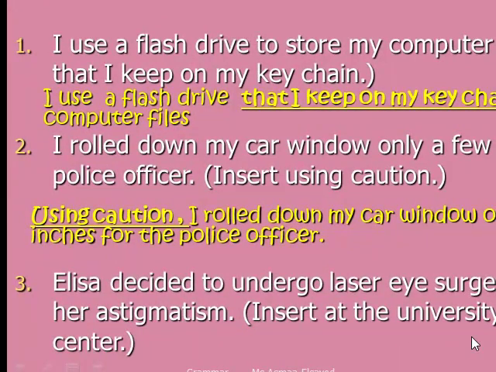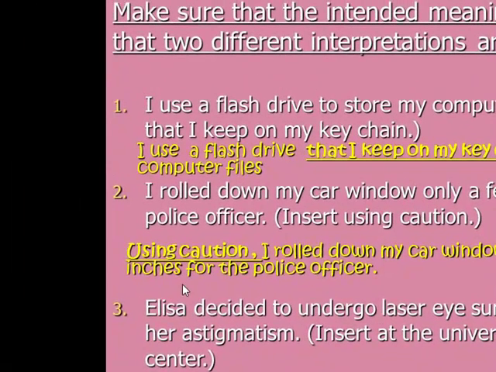Elsa also decided to undergo laser eye surgery to correct her astigmatism. Insert "at the University Medical Center." That's an adverb of place. So you can start with it: At the University Medical Center, Elsa decided to undergo laser eye surgery, and while she was standing there, she took the decision. It wouldn't make any sense.